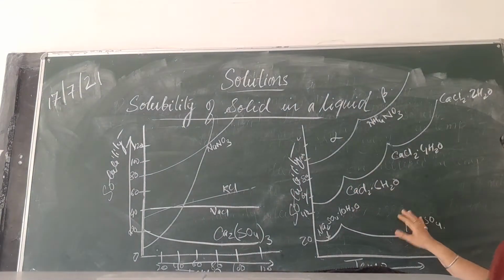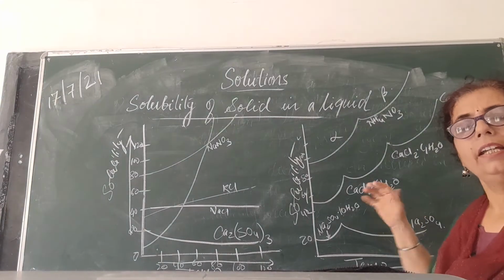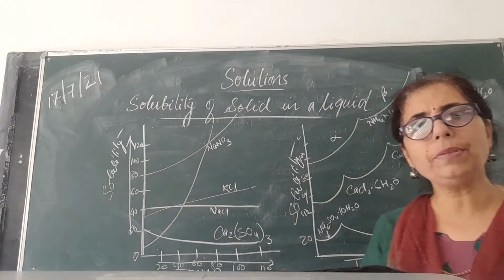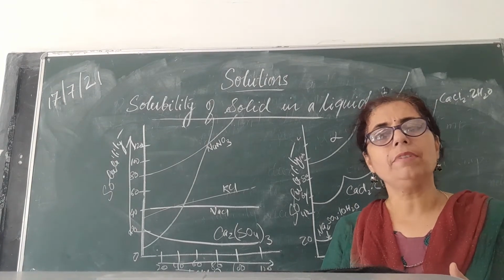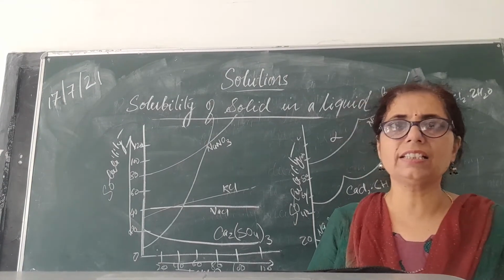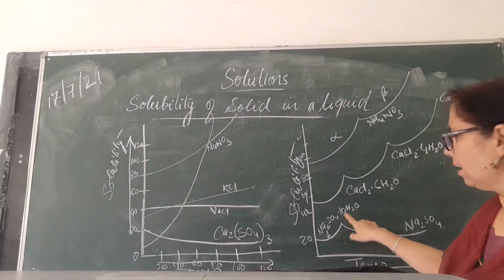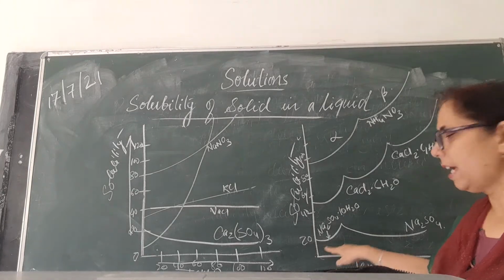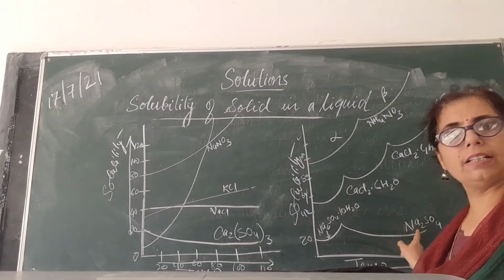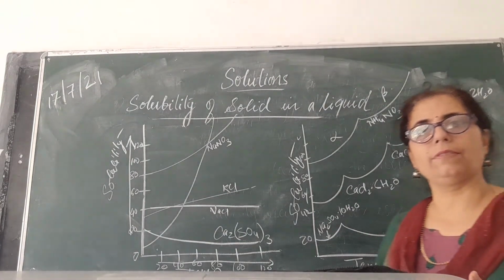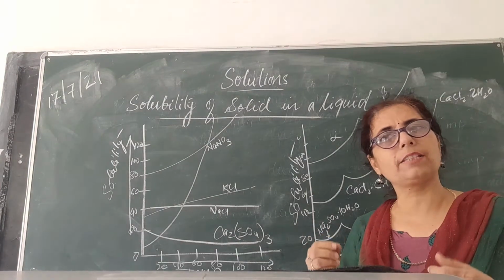Now in the discontinuous type of graph, you see something very different. Here, with rising temperature, the form changes. The compound remains the same, but its form changes with increase in temperature. Here you can see sodium sulfate decahydrate. It was there at a lower temperature. As the temperature increased, it changed to sodium sulfate, that is, anhydrous sodium sulfate. The other peak represents sodium sulfate, but the decahydrate has been lost.